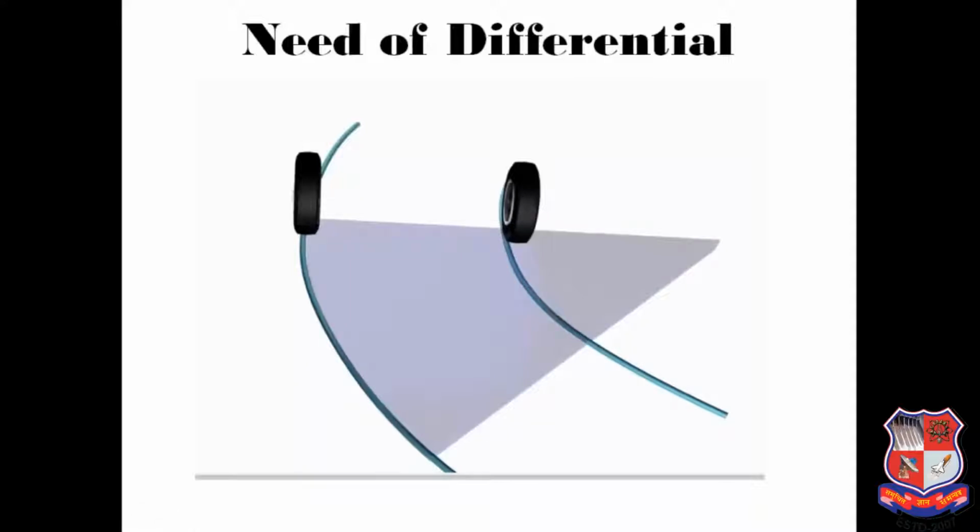And second thing, one tire will slip if the axle is not strong enough to take the load, then one wheel will slip. So slipping or skidding of the tire will occur. Then tire wear will happen, so the tire is worn out early and it will increase the running cost of the car.